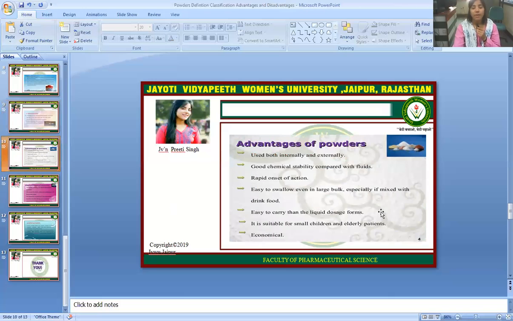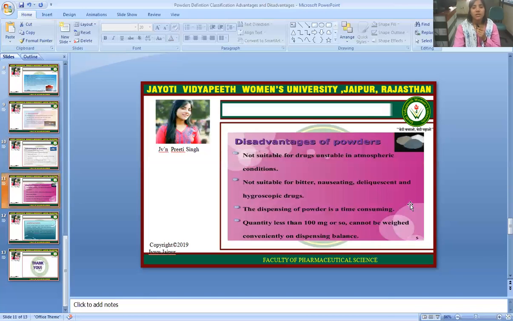So the advantages of powders used both internally and externally: good chemical stability compared with fluids and rapid onset of action. Easy to swallow even in large bulk, especially when mixed with drink or food. Easier to carry than liquid dosage forms. Suitable for small children and elderly patients. Economical. So the disadvantages of powders: not suitable for drugs unstable in atmospheric conditions, not suitable for bitter, nauseating,